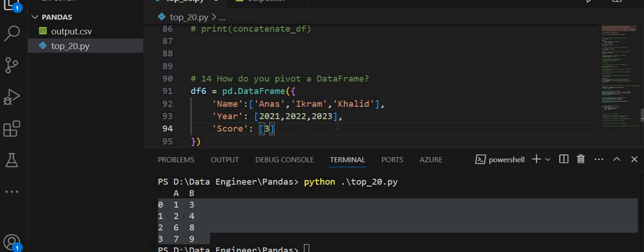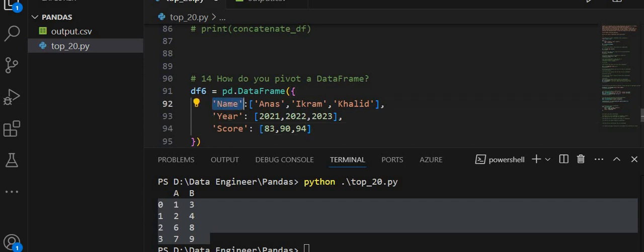And I am passing the values, let's say 89, 90 and 88. Let's say 94 for this, and this will be 83. So I am creating a data frame from this dictionary.